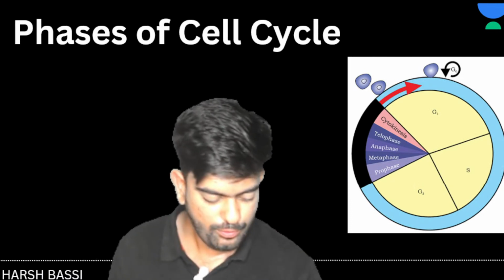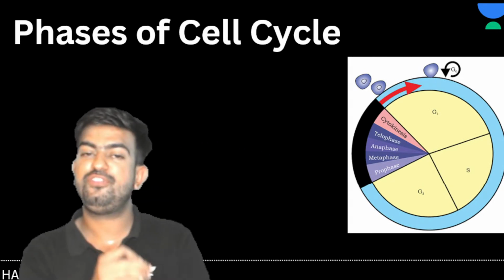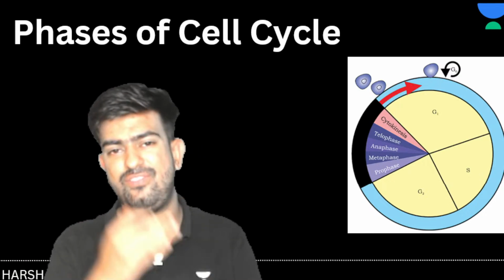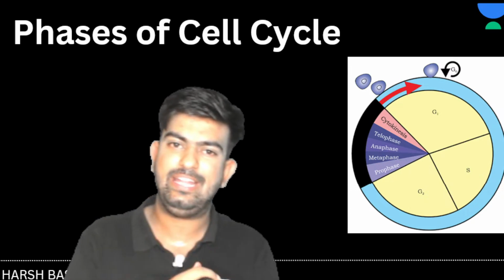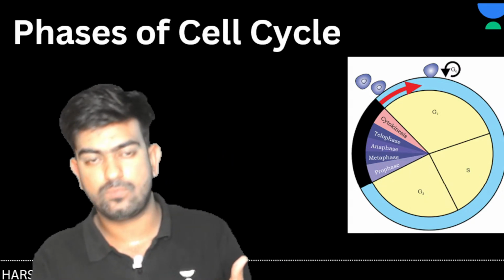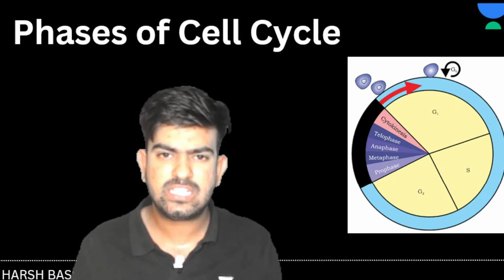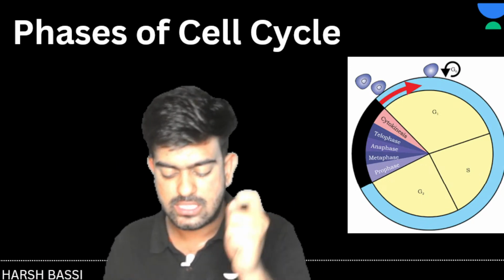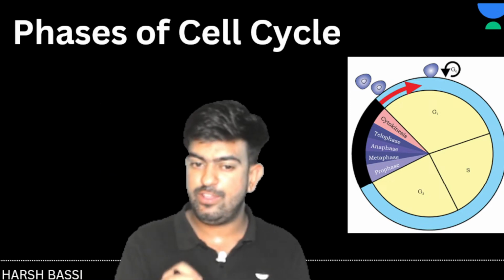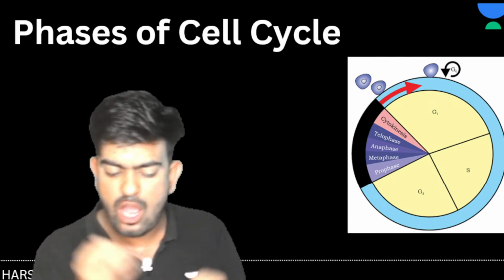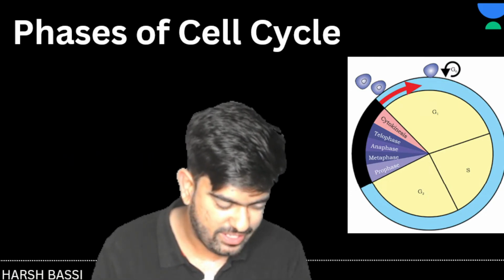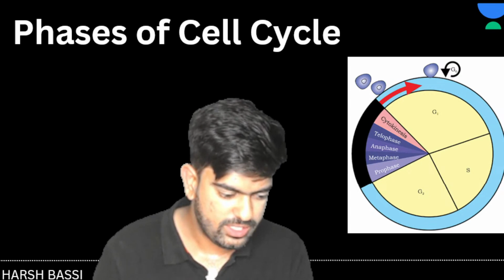Now, let's move on and talk about the phases of the cell cycle. We have discussed what a cell is, why there is a need for division, and the difference between growth and reproduction, everything. Now let's enter the main cell cycle. In the main cell cycle we have phases. So how many phases are present, sir? We are going to discuss everything here.